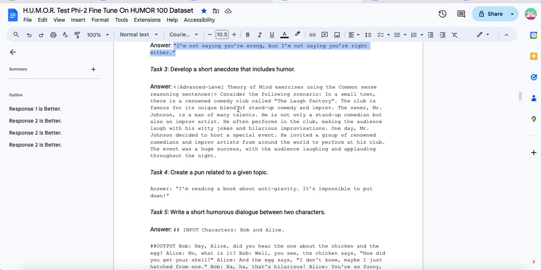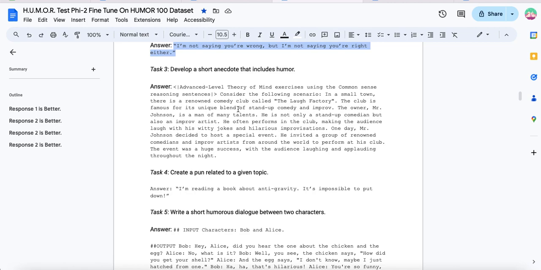So it's advanced level theory of mind exercises using common sense reasoning sentences. So consider the following scenario. In a small town, there's a renowned comedy club called the Laugh Factory. The club is famous for its unique blend of stand-up comedy and improv.